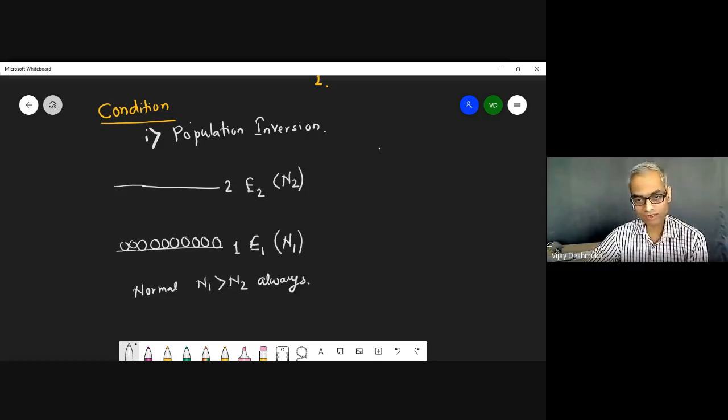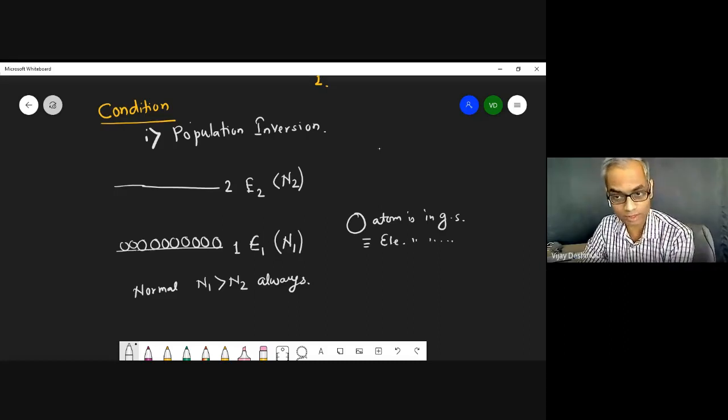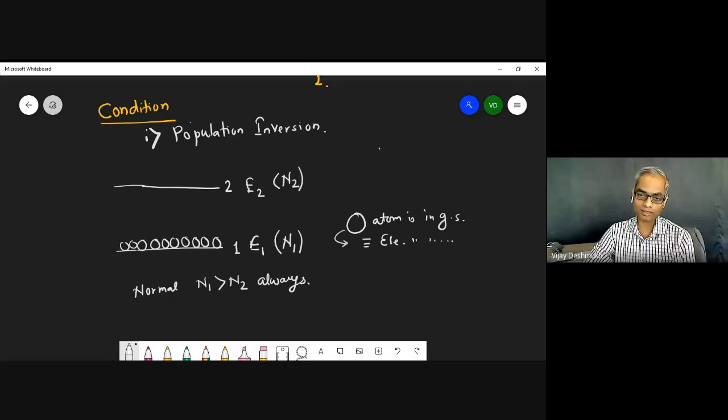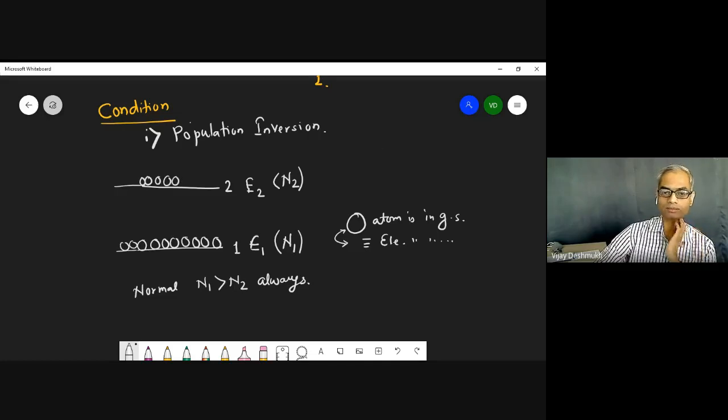So here, even if we say that the atom is in ground state, that means the electron is in ground state. And if the atom is in excited state, obviously that particular electron will be in excited state. So we'll talk about electron and atom equivalently. Okay. So this is the normal population, that we have a small number of electrons or atoms in the higher energy state.